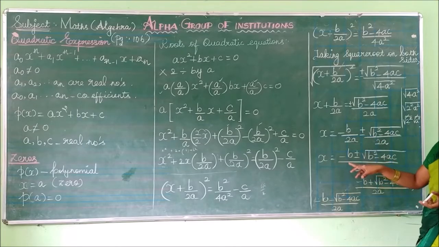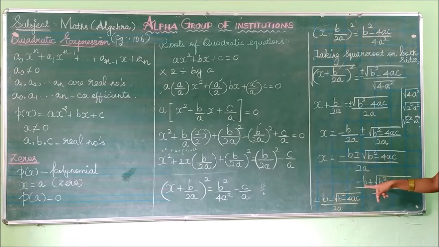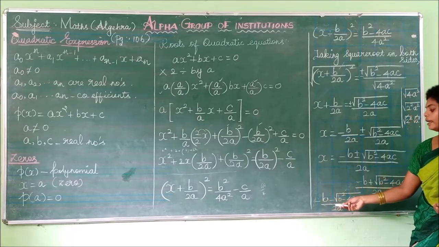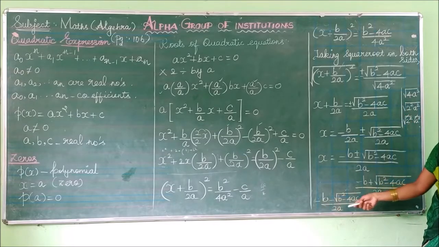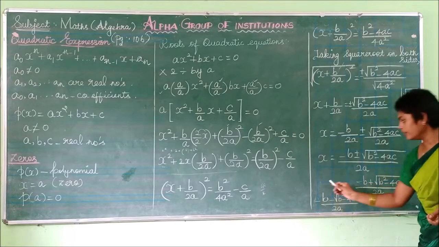So x is equal to minus b. So what are our roots? Our roots are minus b, plus is one root, negative is another root. Minus b plus root of b squared minus 4ac, and what is our other root? Minus b minus root of b squared minus 4ac, divided by 2a.